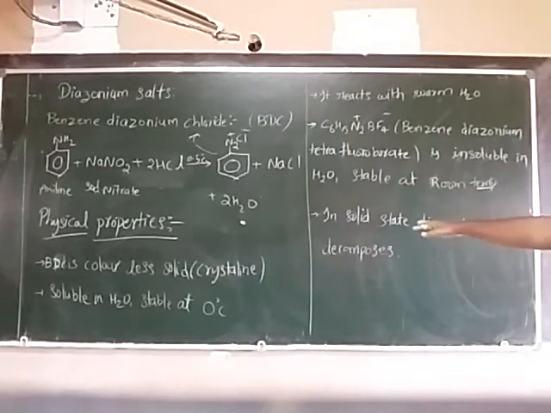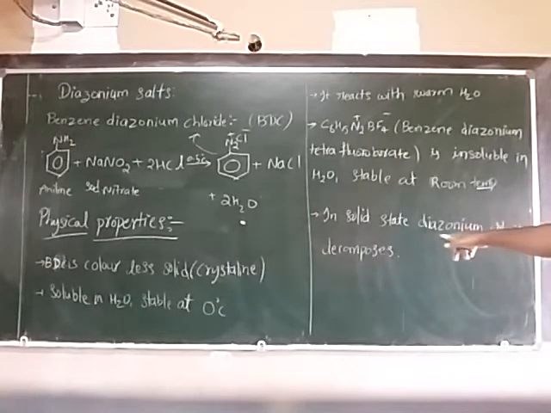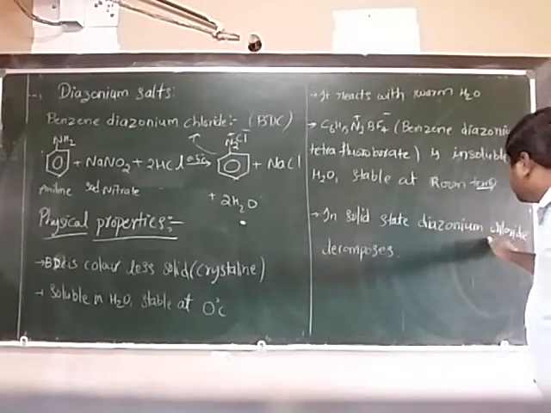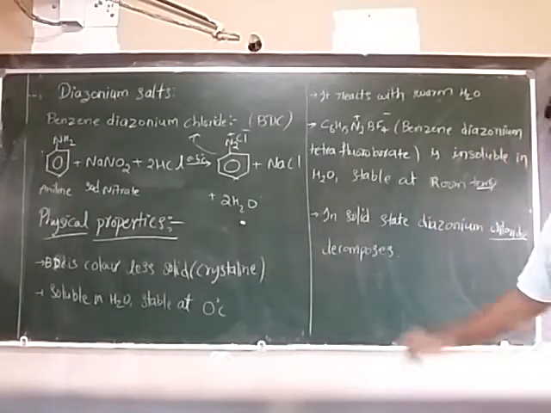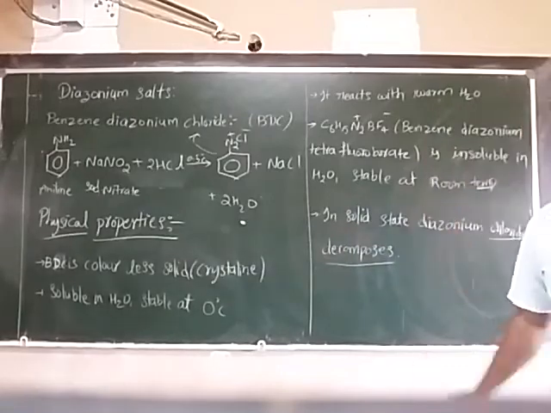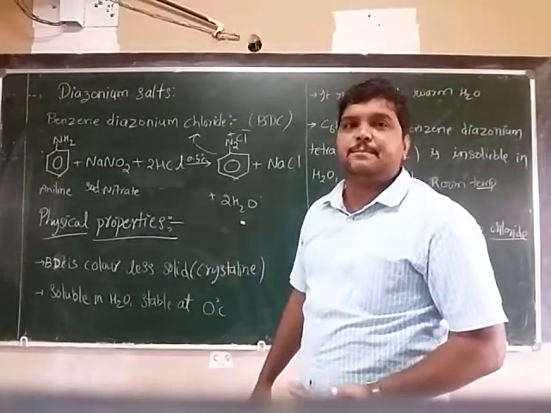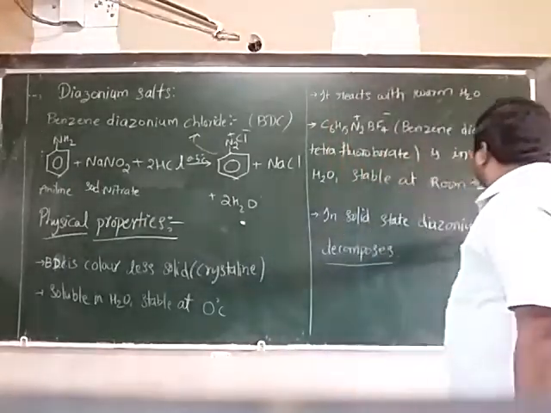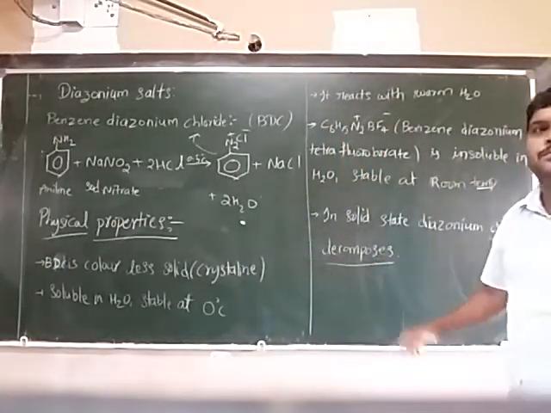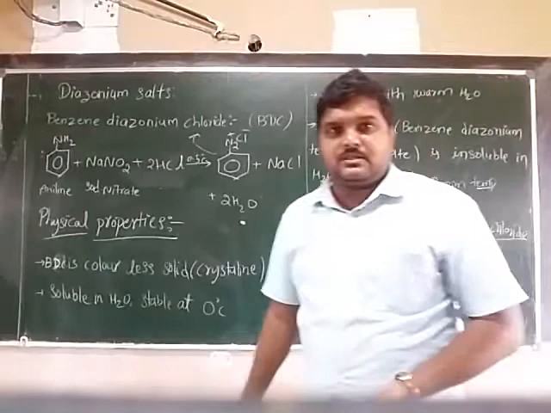Next, in solid state, diazonium salts, in the sense only the chlorides, decompose. Why? Because they are stable only at 0 degrees Celsius. If you raise the temperature, they slowly decompose. Is it clear?